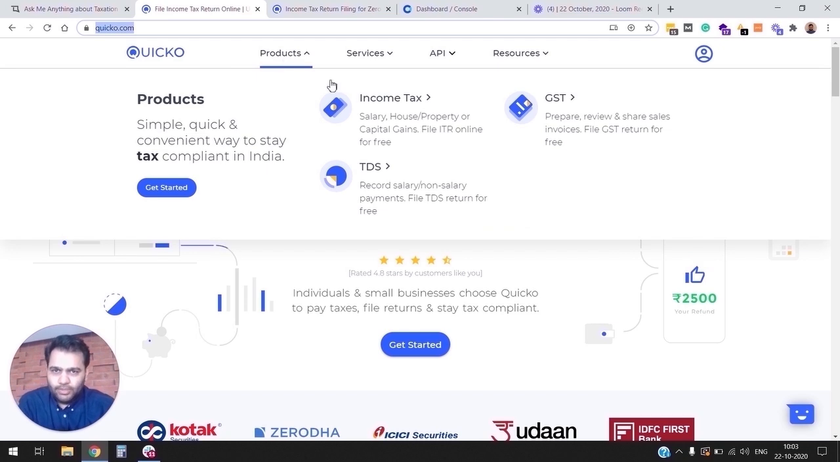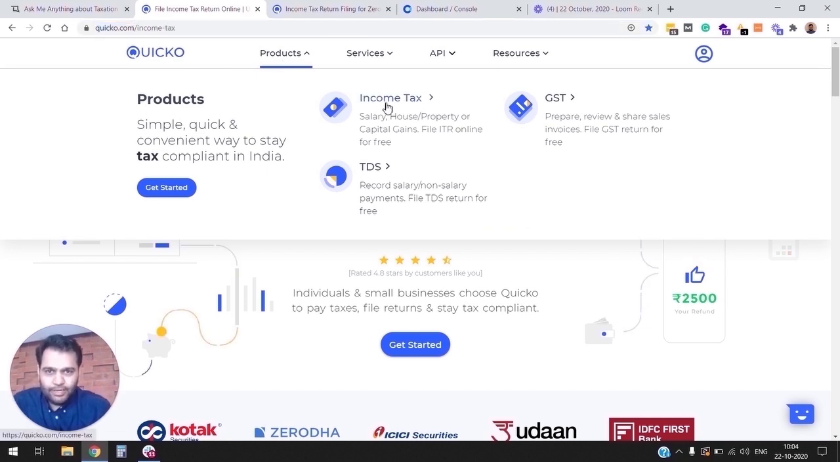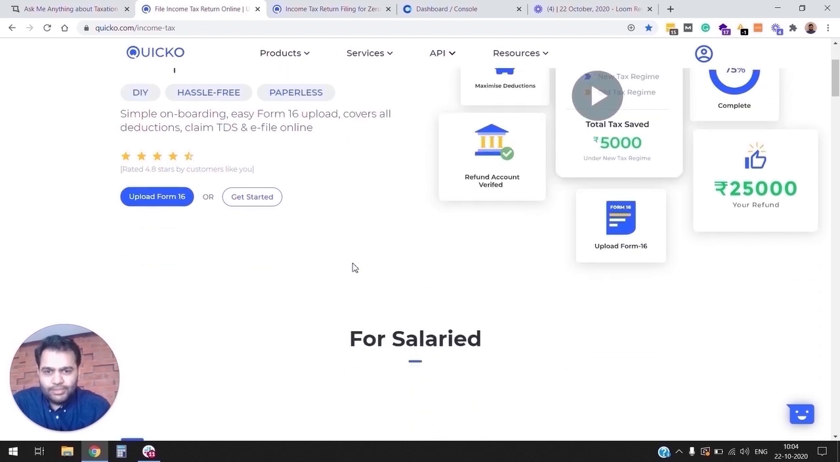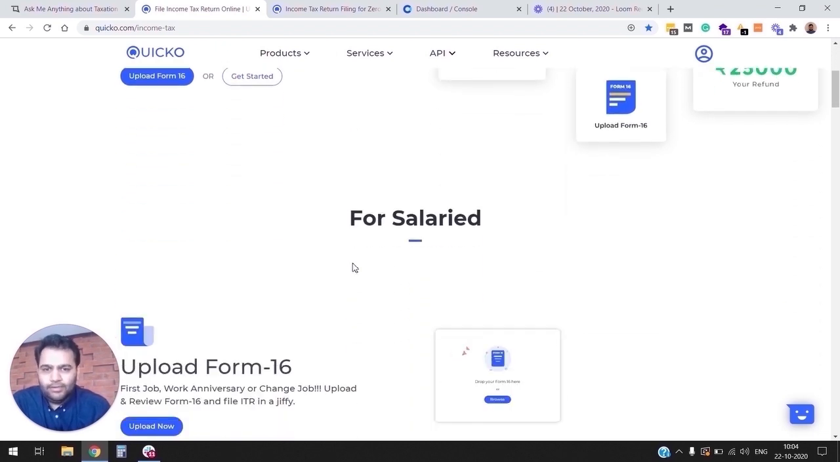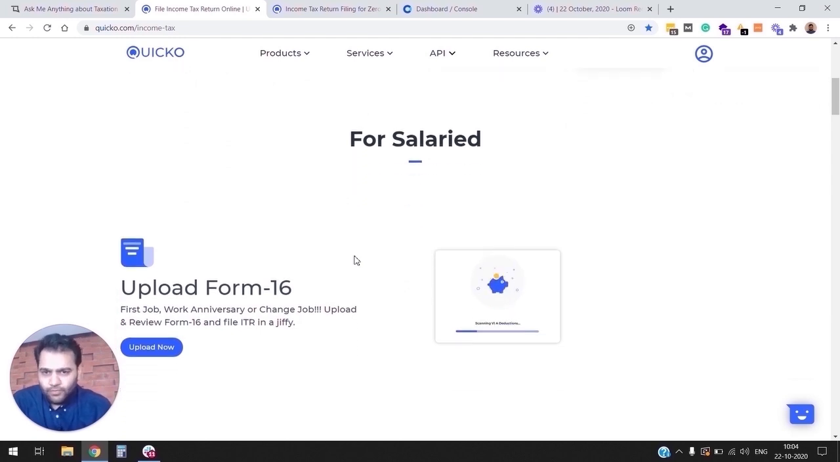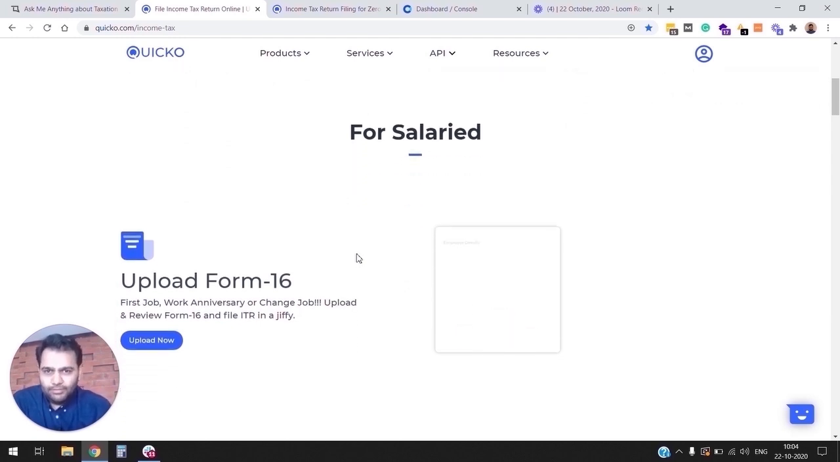So let's navigate to products. For the scope of this discussion, I'm gonna navigate to income tax. So our income tax product is designed for salaried individuals, investors investing into SIPs, and traders doing intraday derivative trading. As soon as you land on our income tax product page, you can see there are multiple funnels, right? If you are salaried, you receive Form 16. You can simply upload Form 16 and we programmatically prepare your income tax return.